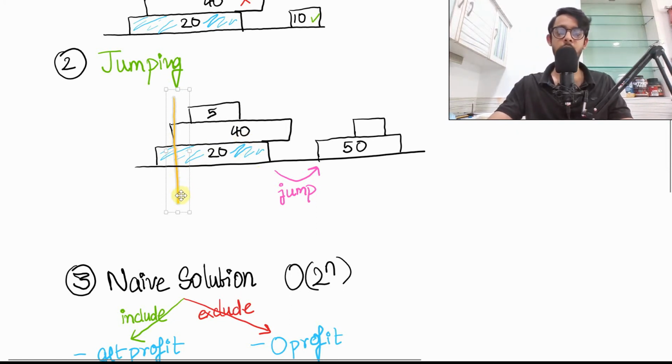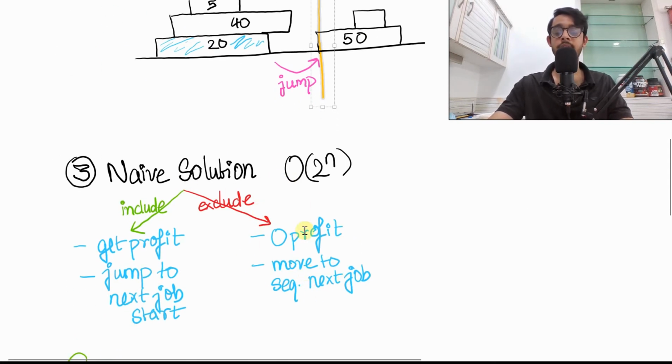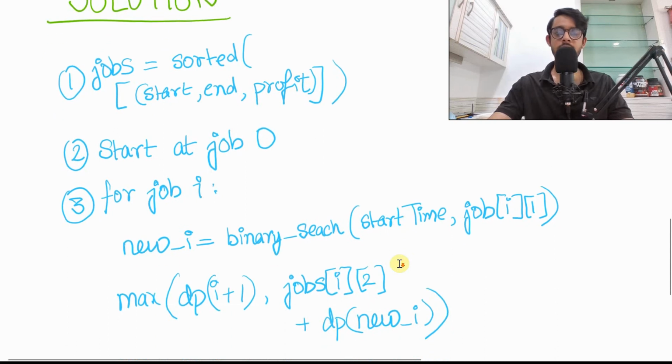If you start from the 40 point, if you skip this 20, you'll move on to here. And then from here, you will again move on to here, giving a total score of 40 plus 50, 90. And that's much better than 20 plus 50. So having this option to exclude a particular job is also a good idea. So you'll get 0 profit from that particular job, and you can move on to the next sequential available job. And that is it. Let's piece all of these together and we'll get the solution.